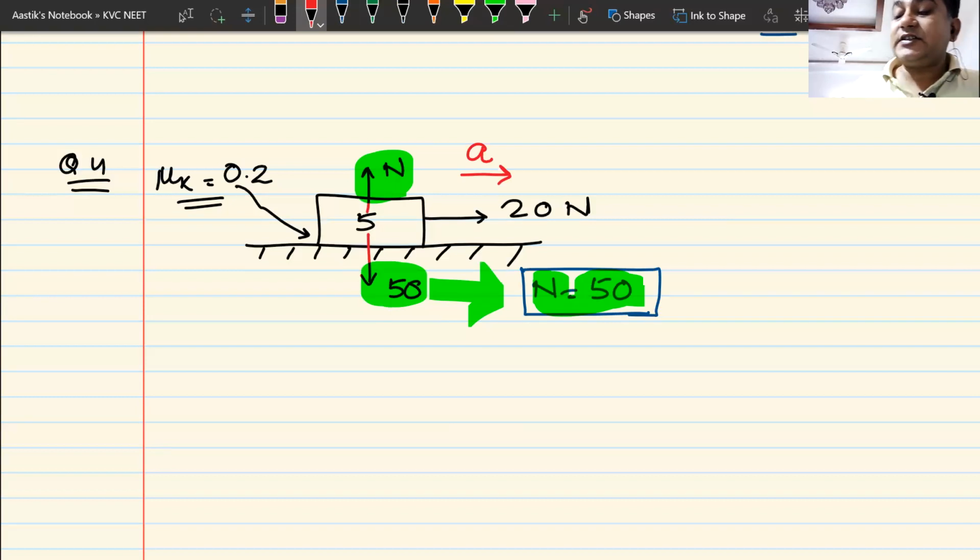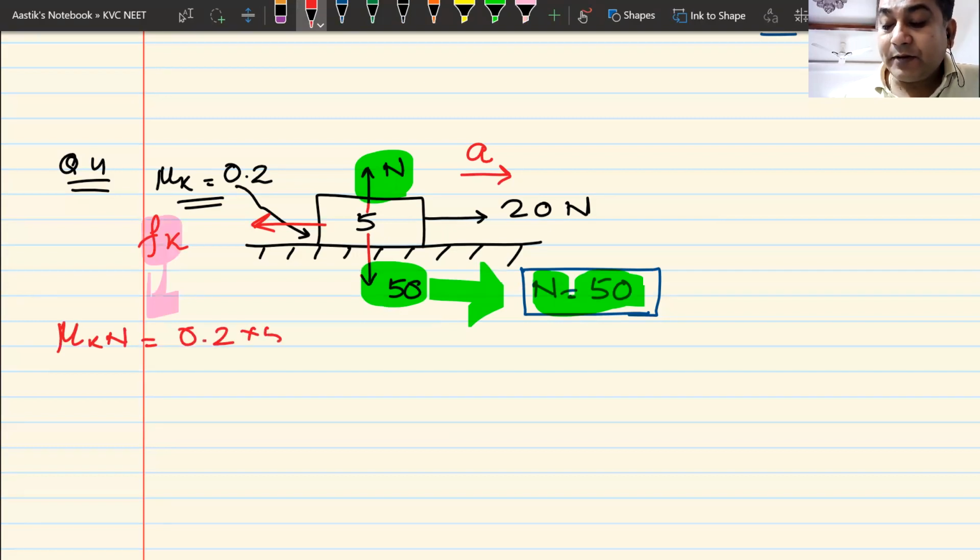Let us call the acceleration A. As soon as the block moves forward, frictional force acts backward. The value of the frictional force is mu k multiplied by N, 0.2 multiplied by 50, and now it becomes 10 newtons.